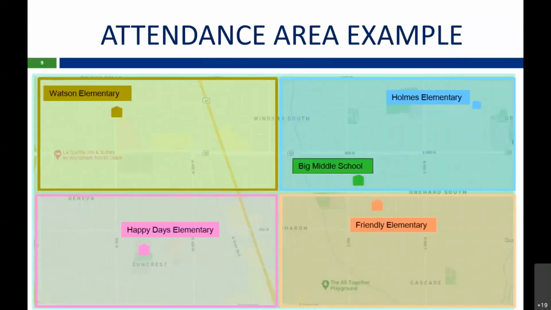So if you notice on this slide, we have 4 different attendance areas with 4 different elementary buildings and then 1 middle school building. So we have Watson Elementary in the yellow. We have Happy Days in the pink. We have Friendly Elementary in the peach. And then we have Holmes Elementary in the blue. And then if you notice, Big Middle School is also in the blue attendance area.